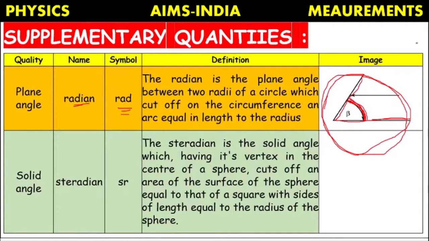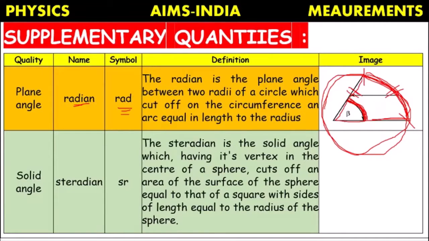This will cut off an arc. This angle will cut the circle through the circumference of this arc, which is equal to the radius of the circle.